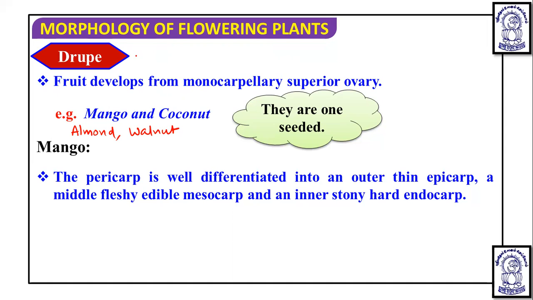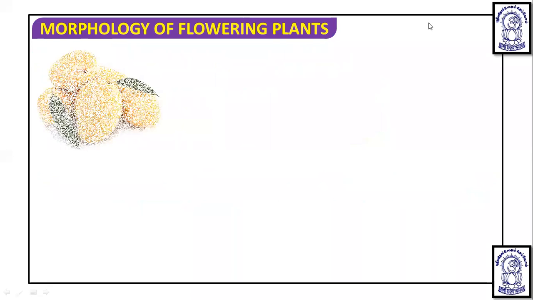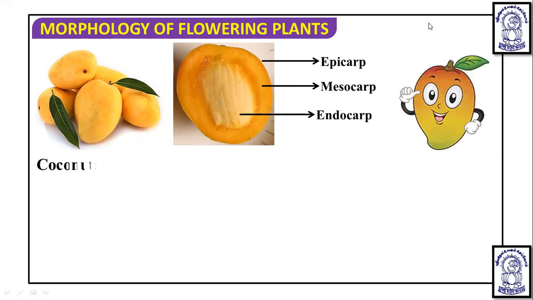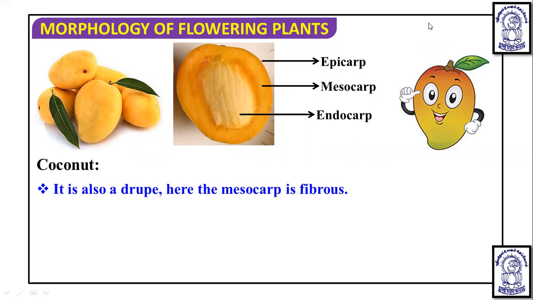They are characterized by hard stony endocarp, which is the characteristic feature of this. And obviously in mango there is a presence of stony endocarp. Apart from this, coconut is also a drupe fruit.